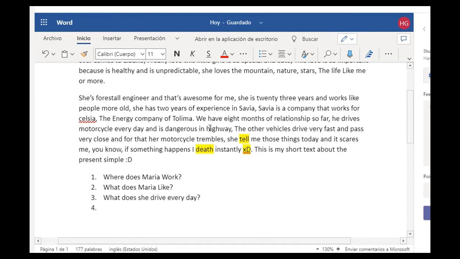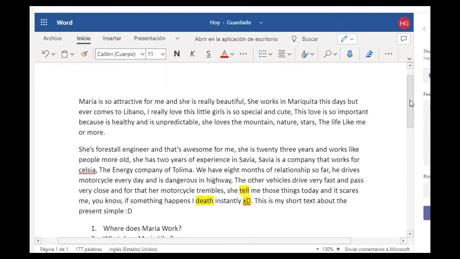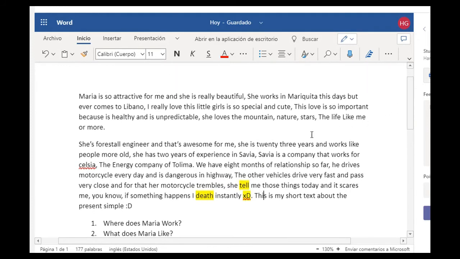I don't see any other mistake. Let me check. He drives. Okay, no. So it was just these three minor mistakes, or three minor things that you should change a little bit. So I hope I could help you with this homework correction. Okay. What else can I say before I go?